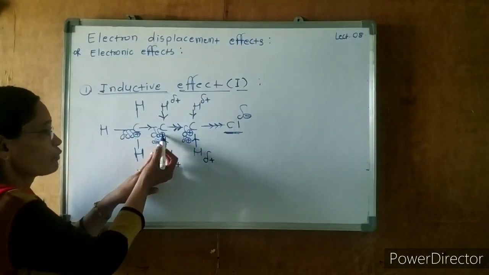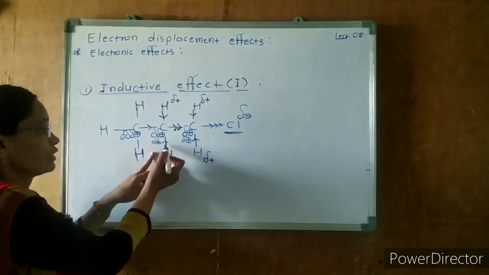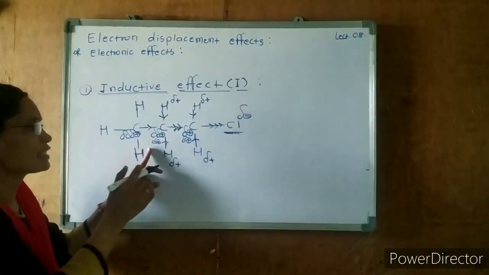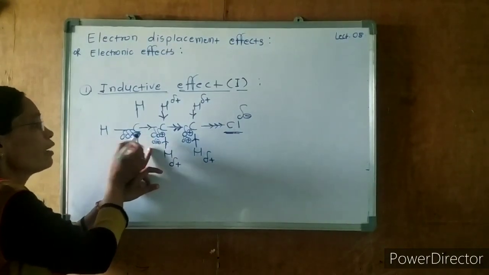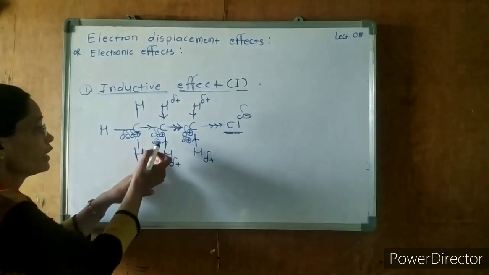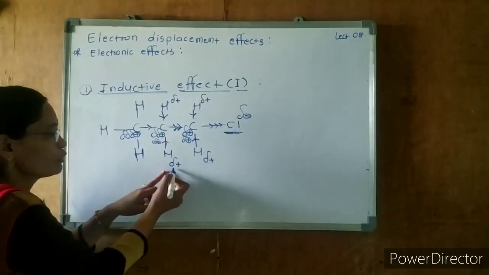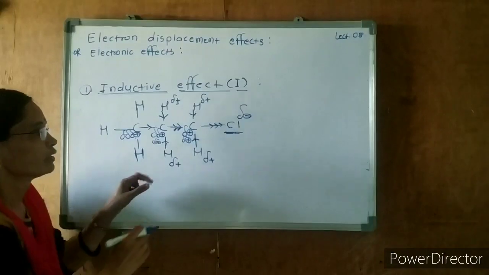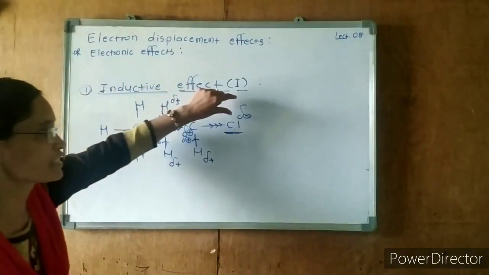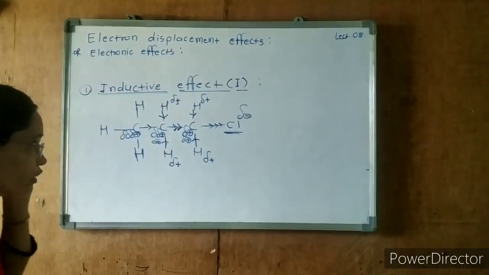Because this carbon will attract electrons from this hydrogen, and a smaller amount from this carbon, it will acquire triple delta positive charge. Now this becomes neutral, and there is a development of delta positive charges on the hydrogen atoms. Partial positive and partial negative charges will be developed on the atoms.